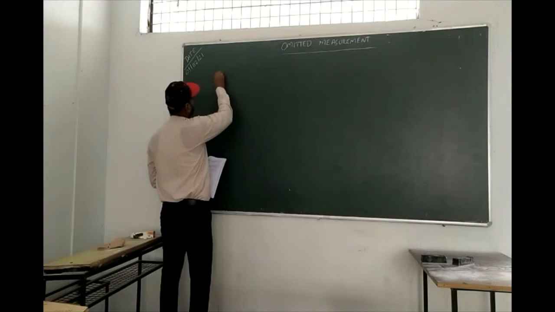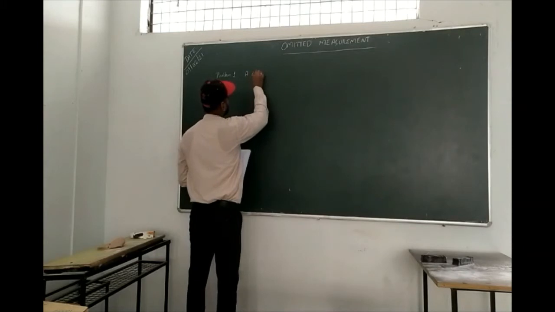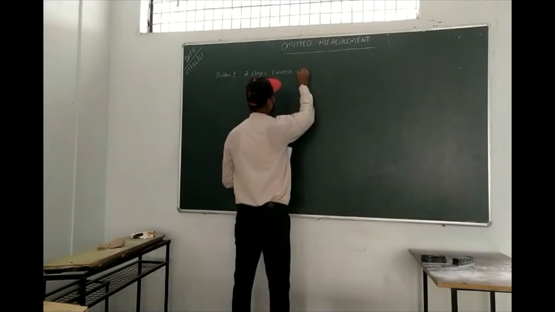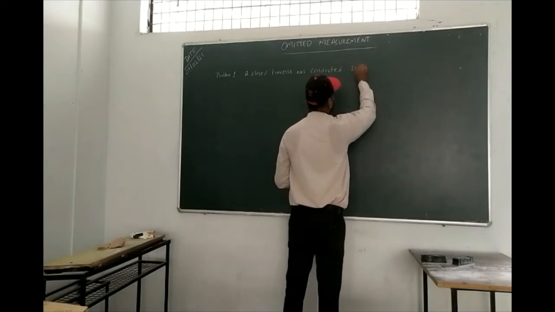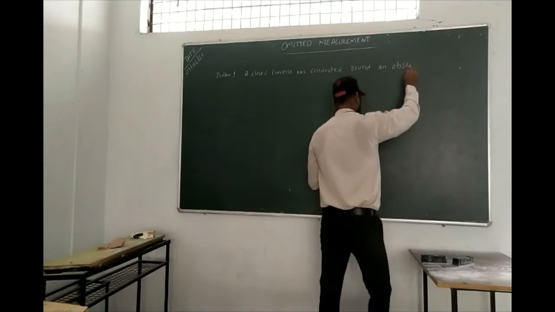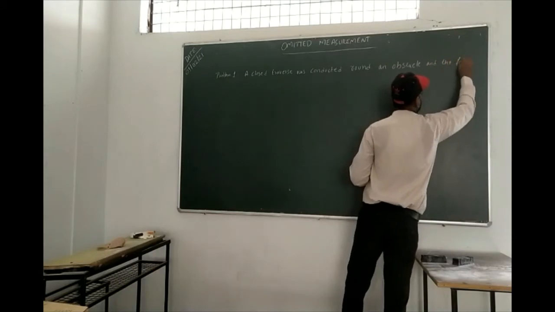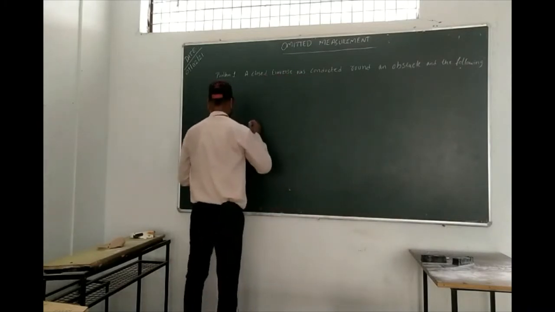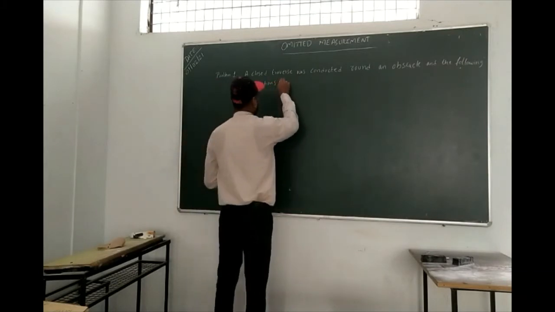Problem number 1. A closed traverse was conducted around an obstacle and the following observations were made.